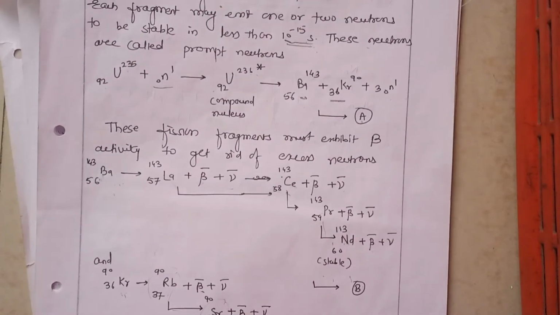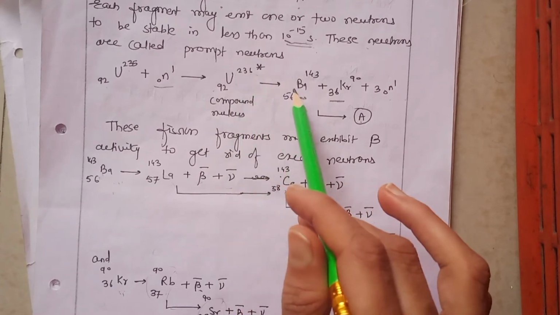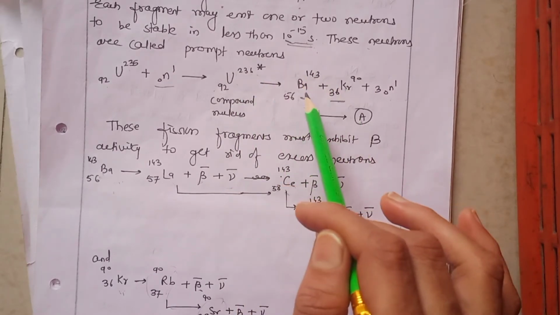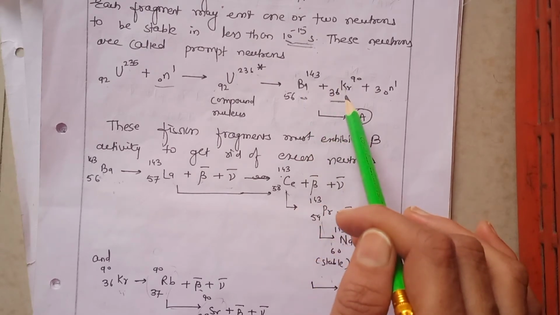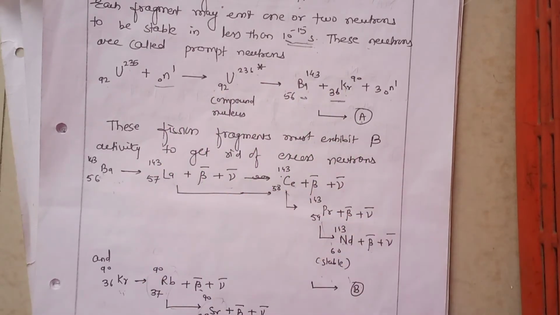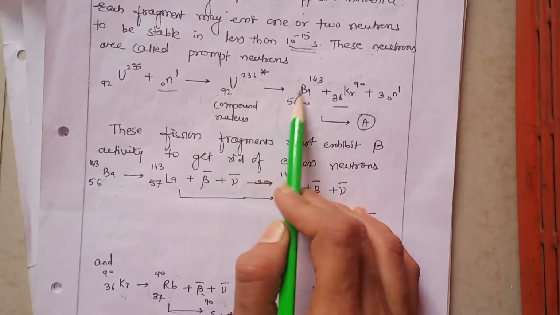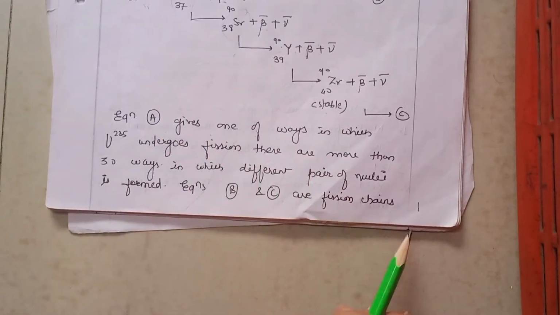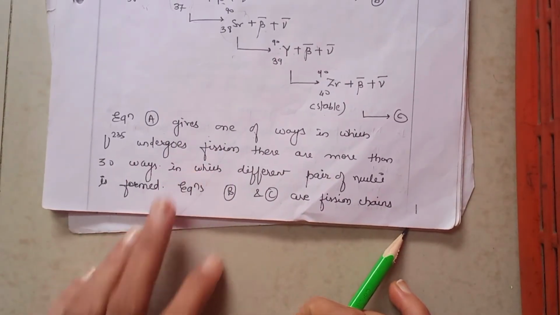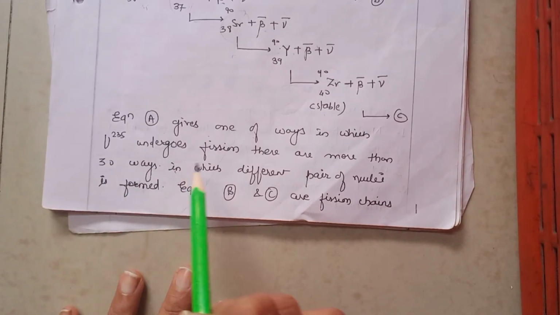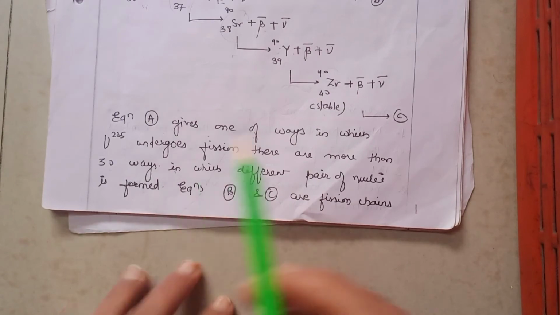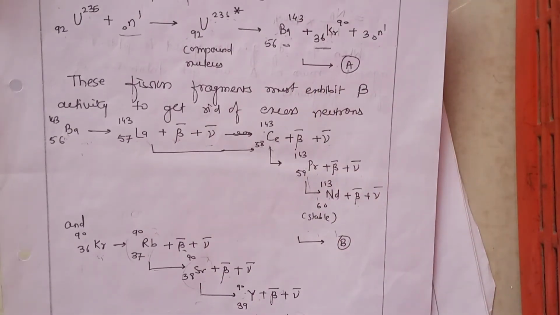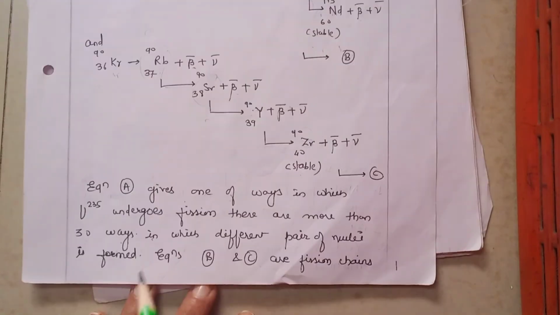So here we have seen equation A, where uranium breaks into two daughter nuclei or fission fragments, barium and krypton. This is not the only fission reaction. Whenever we talk about nuclear fission, we generally talk about this reaction where uranium forms barium and krypton, but this is not necessarily the only type. Equation A gives one of the ways in which uranium-235 undergoes fission. There are more than 30 ways in which different pairs of nuclei are formed. So instead of barium and krypton, you may have another pair.